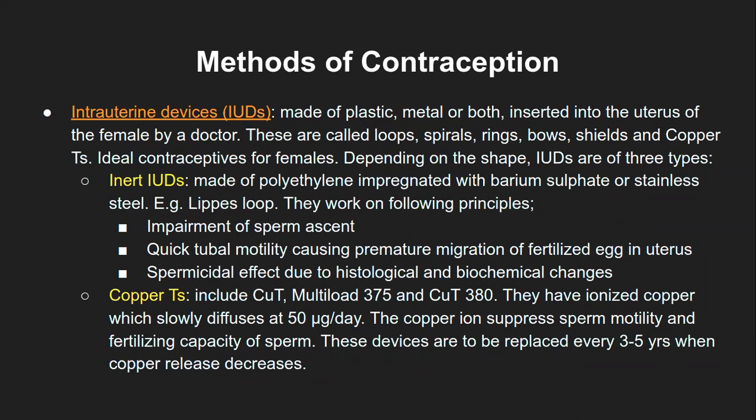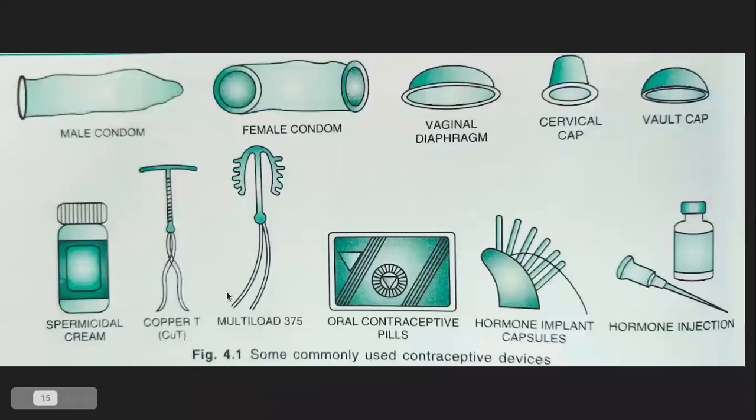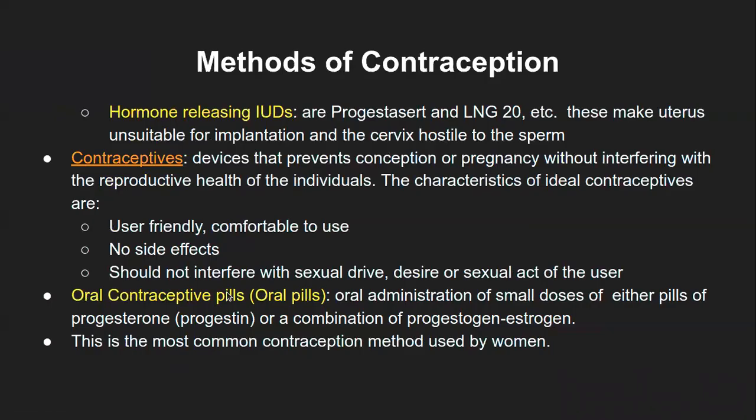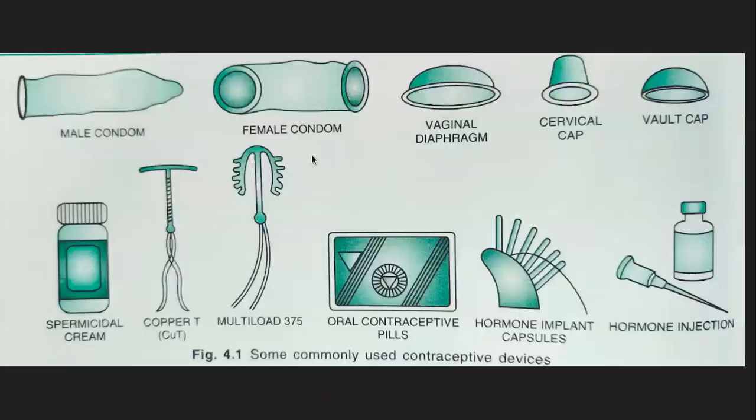And then the fourth type of the methods of contraception was intrauterine devices, where we had looked at the inert intrauterine devices, which were made up of different metal compounds like barium sulfate or even stainless steel, which are available in different shapes. The examples were Lippes loop and the copper T. I hope you remember. I guess we had finished. Yeah, correct. Copper T we had finished, and the hormone releasing IUDs.